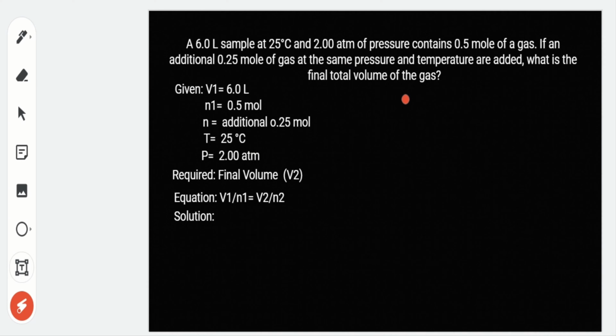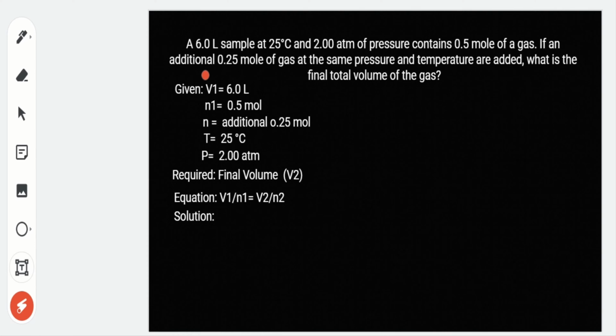Constant pressure and temperature, hindi na bago kahit na may nadagdag na 0.25 mole doon sa initial amount of gas. And our goal here is to find the final volume. So this problem can be solved using the Avogadro's equation. But before we find the final volume of the gas, we have to find first the final value of the amount of gas.